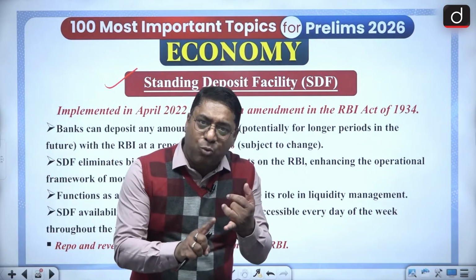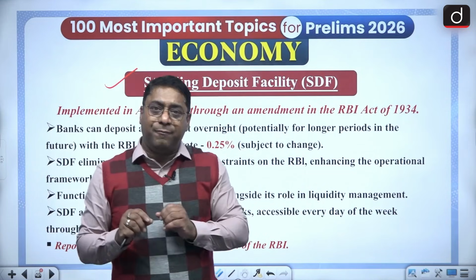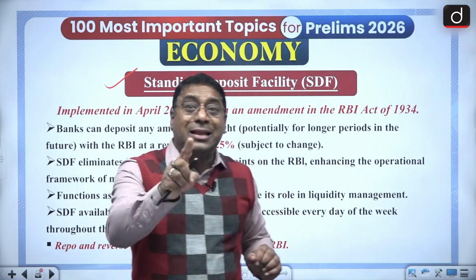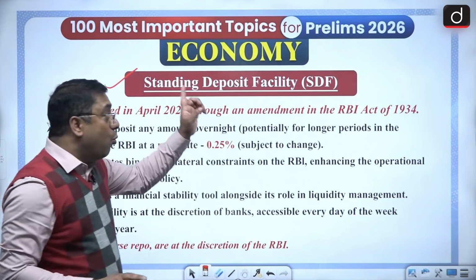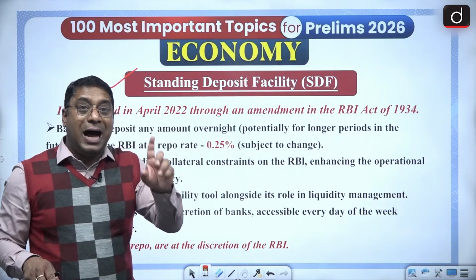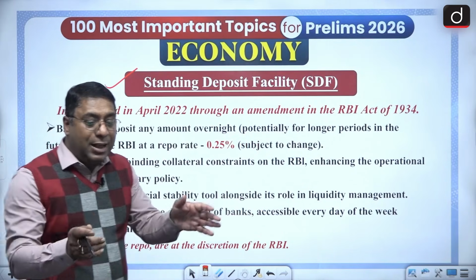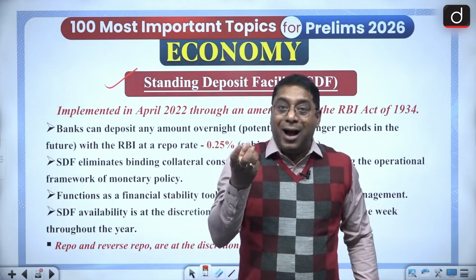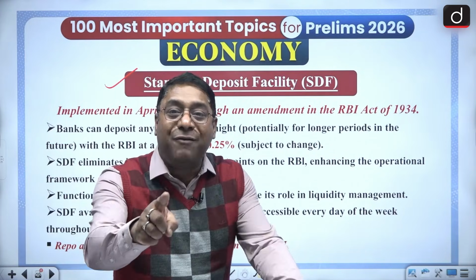And in this, there are steps. Now here, step one, what will happen? The banks will deposit money with RBI. Banks, what have they done? They have deposited money with RBI. But here the RBI does not provide any collateral. Remember it. Whatever money the banks have deposited with the RBI, it is not providing any collateral. Now what do the banks do? The banks can withdraw the money along with the interest rate. Got it? What is SDF?